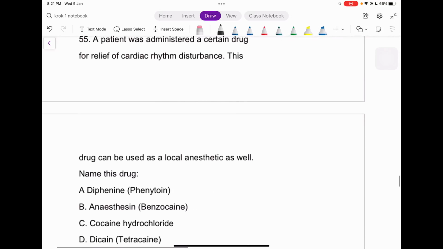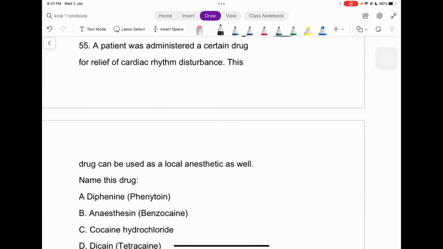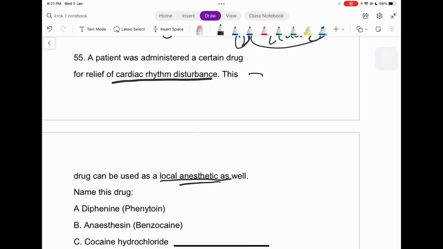A patient was administered a certain drug to relieve cardiac rhythm disturbance. Okay, this drug can be used as a local anesthetic as well. This is easy now. Which is this drug, guys? Because this kind of description is only possible for our favorite drug. That is lidocaine, right?